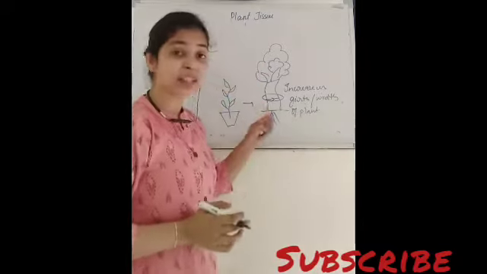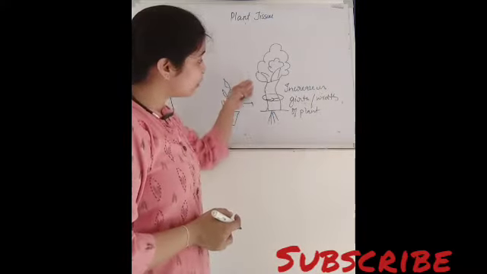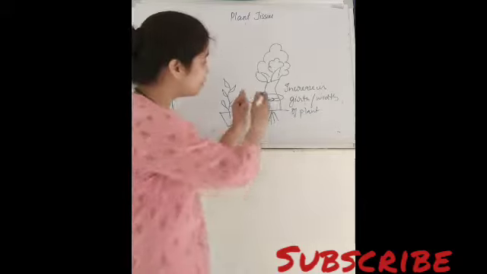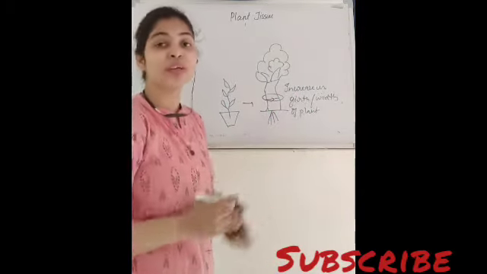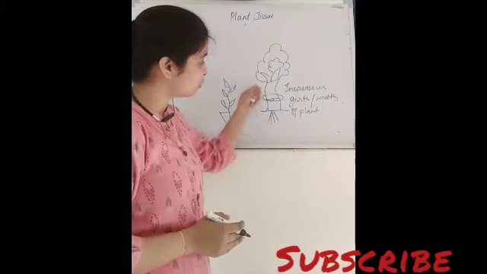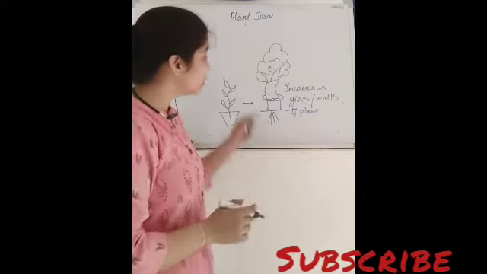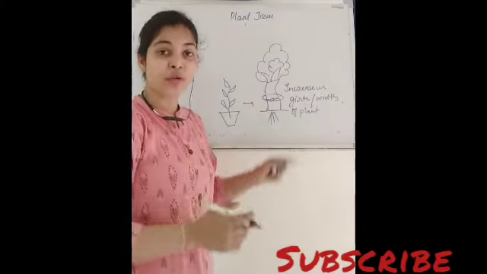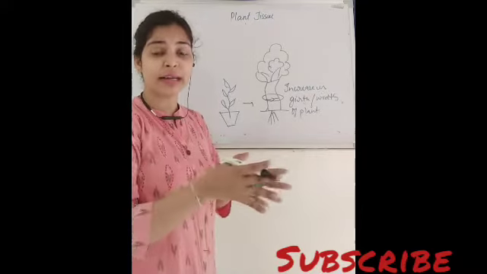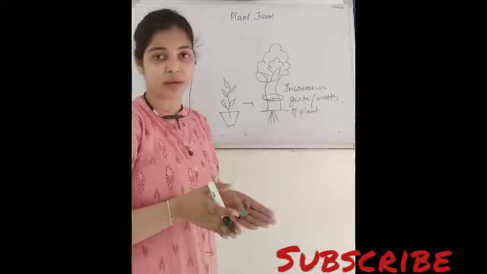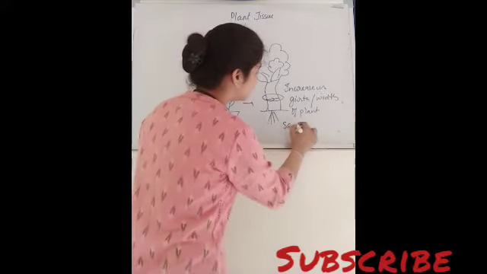आप देखेंगे कि जैसे जैसे प्लांट बड़ा होता है, ट्री में कन्वर्ट होता है, तो you will see that there will be increase in height as well as there will be increase in girth of the plant और there will be increase in width of the plant. यहाँ पे आप ट्रंक को देख सकते हैं, see the tree trunk, इसका गर्थ बड़ा हुआ है, इसकी विड्थ बड़ी हुई है. तो actually this type of growth when plant grows in width, चौड़ाई में ग्रो करता है, right? So this type of growth is known as secondary growth.